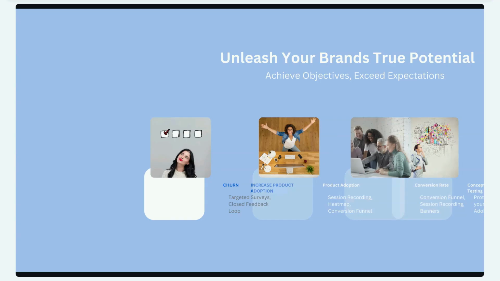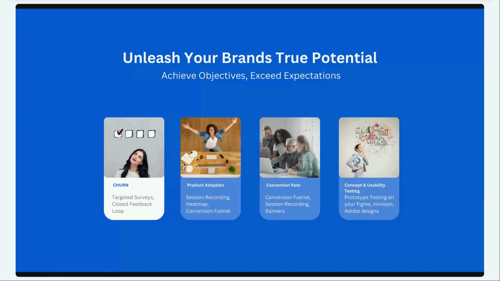Now, in 2023, with Qwary, you can unleash your brand's true potential by achieving these objectives: you can reduce churn, achieve higher product adoption, increase conversion rate, and conduct concept and usability testing.